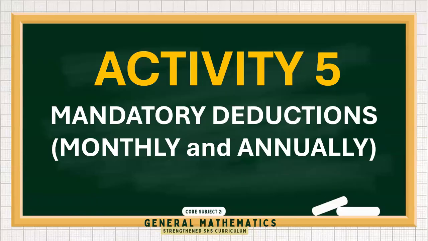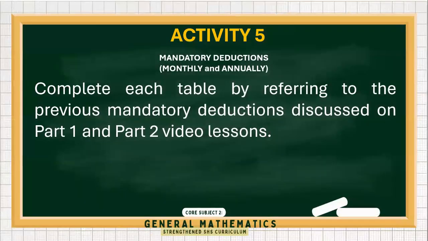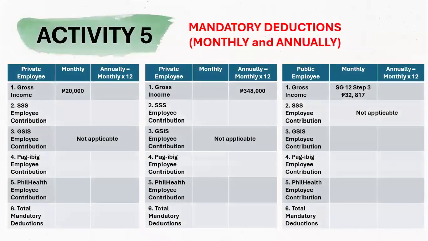So since we already had a brief discussion of this summary for the employee share, we'll move now to activity number 5, which is the mandatory deductions monthly and annually. So let's complete each table by referring to the mandatory deductions discussed in the part 1 and part 2 video lessons. Look at this example. So we are to complete two private employee problems and one public employee problem.